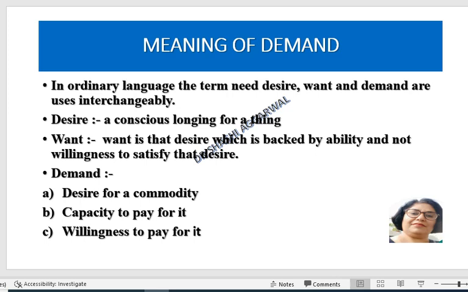Demand: when there is a desire for a commodity, I have a desire for a bike, I have a sufficient amount to buy that bike, and I am ready to spend that amount on the bike. This is called demand. Whenever we talk about demand, demand is always associated with price and demand is always associated with time.